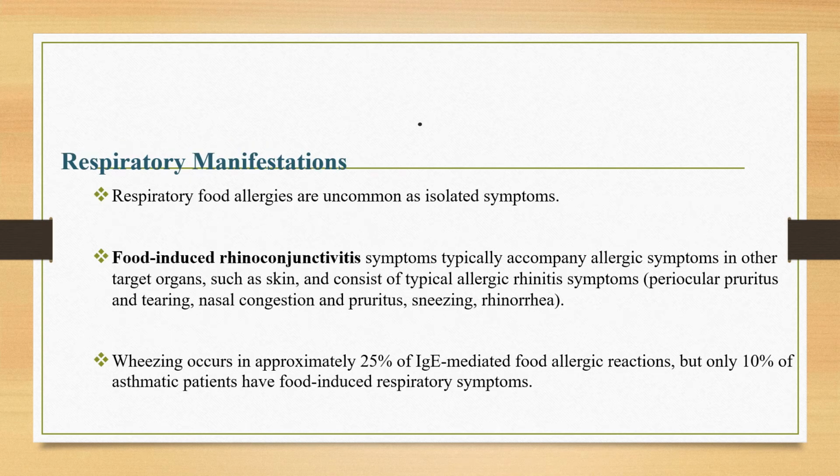When we come to the respiratory system, respiratory food allergy is uncommon as an isolated symptom. Although many parents believe that nasal congestion in infants is often caused by milk allergy, studies show that this is not the case. Food-induced rhinoconjunctivitis symptoms typically accompany allergic symptoms in other target organs, such as skin, and consist of typical allergic rhinitis symptoms, such as periocular pruritus, tearing, nasal congestion and pruritus, sneezing, and rhinorrhea. Wheezing occurs in approximately 25% of IgE-mediated food allergic reactions, but only 10% of asthmatic patients have food-induced respiratory symptoms.